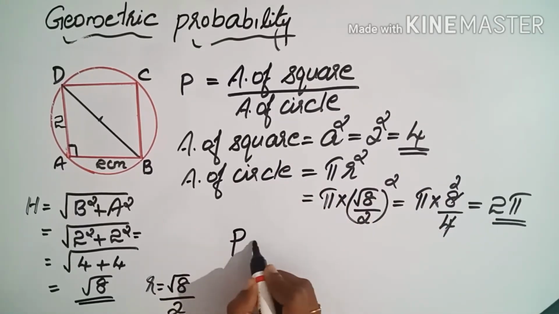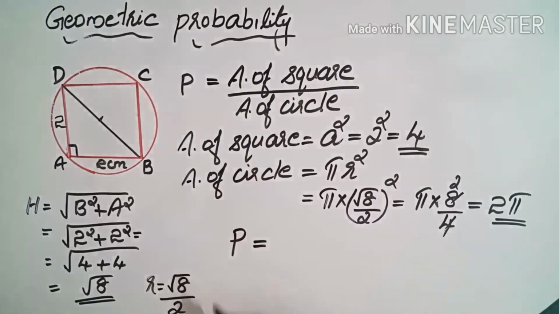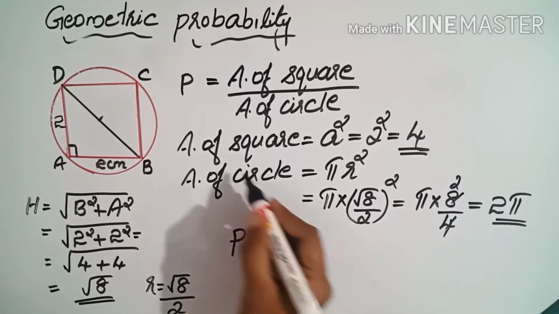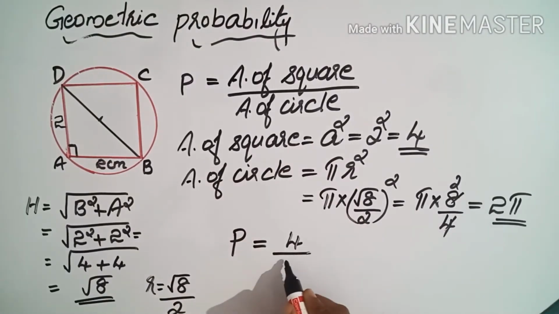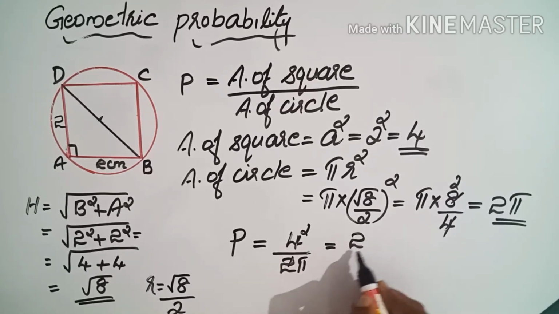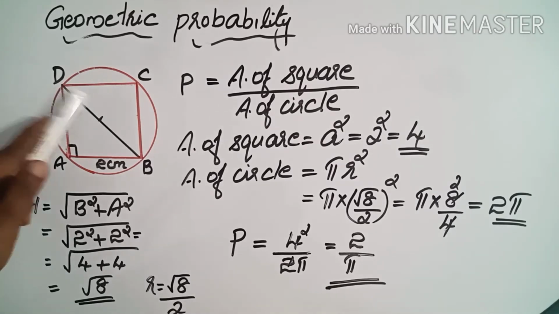So what will the probability be? The area of square we need to write first. So area of square, that is 4, by area of circle, 2 pi. So 4 by 2 pi. This also we can simplify. Here the answer will be 2. So the final answer is 2 by pi. 2 by pi is the probability of getting the dot inside the square.